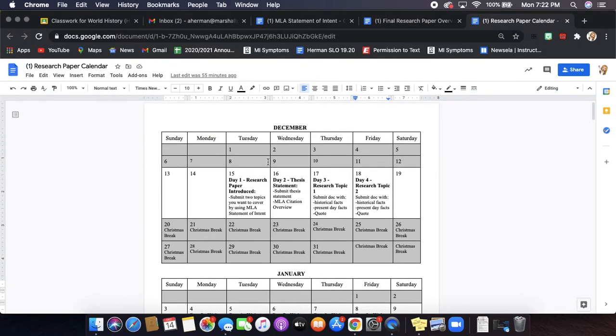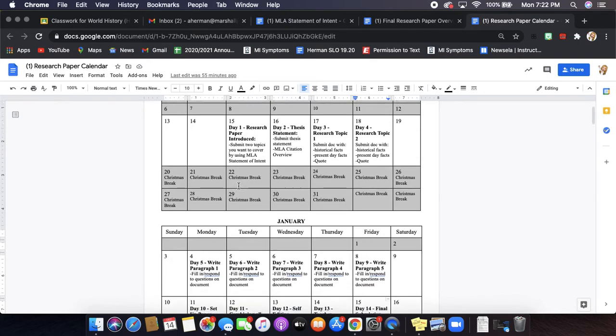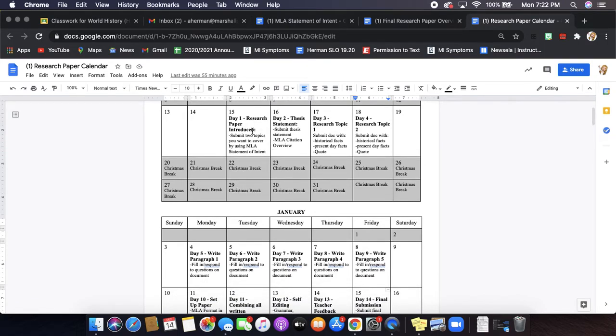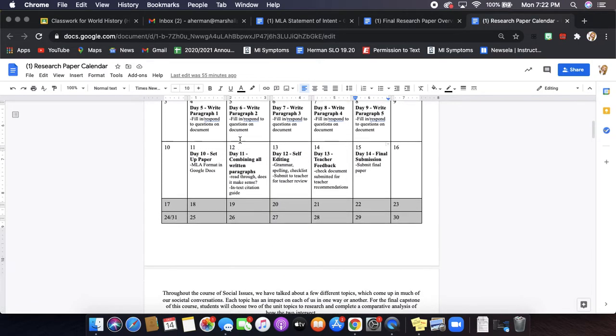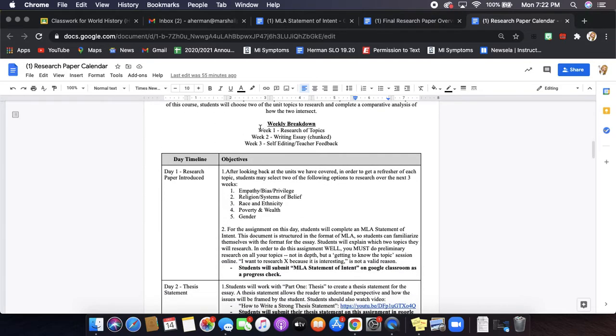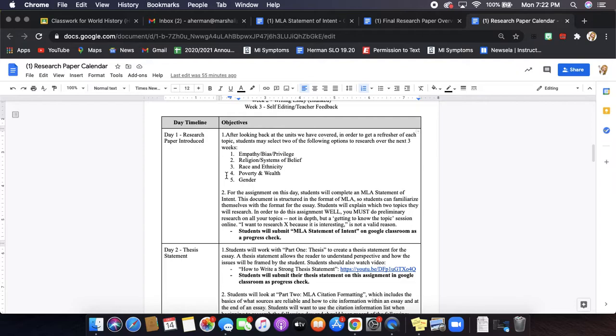The rest of this course is going to be spent on researching, writing, and analyzing the topics that you choose. I'm not choosing them for you, but you get to pick from that list of the 5 topics we had for this unit. Each day, you will have a task, and you can see the overview on this calendar, the weekly breakdown, or the daily breakdown.